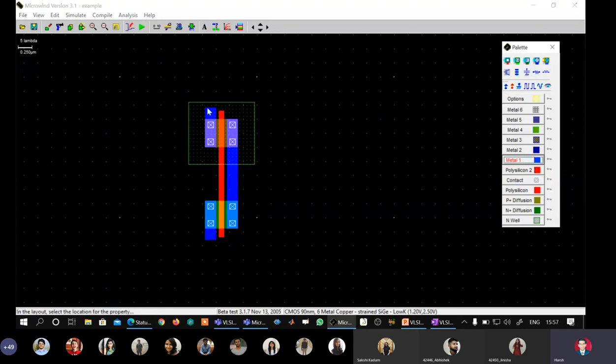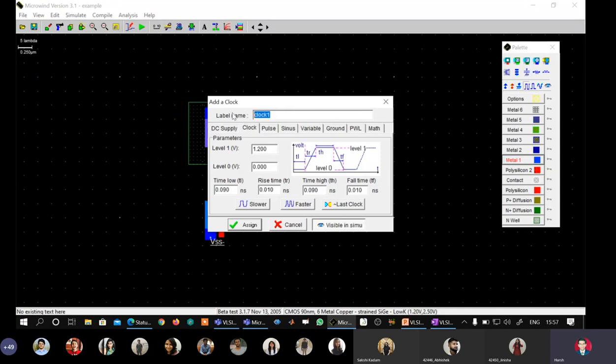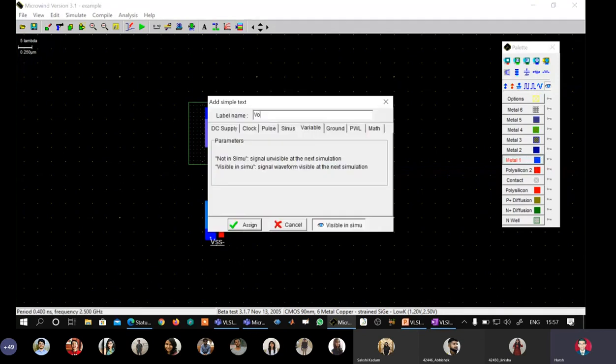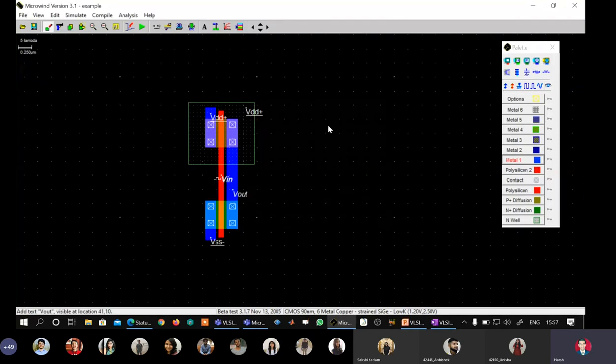I will take VDD, connect it to source of PMOS. I will connect ground, connect it to source of NMOS. I will take another VDD and I will tie the N well to higher potential. I will give a clock input here and I will name it as Vin, and I will say assign. I will take an I, that is observation node, put it here, name it as Vout. I will say assign visible in menu. So my layout is over.